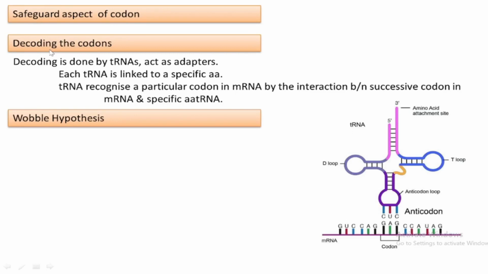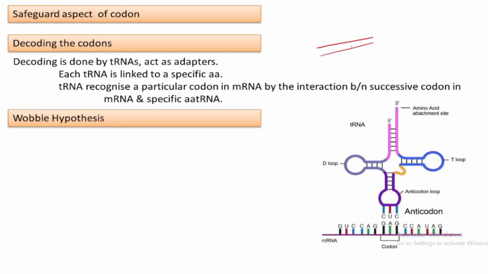Next is decoding the codons. We are starting the decoding. The codons present in the mRNA are going to be decoded to an amino acid sequence. And the main adapter, the main agent helping for that, is tRNA. tRNAs are the RNAs that carry a specific amino acid to a particular complementary codon present in the mRNA. Okay, is it clear?